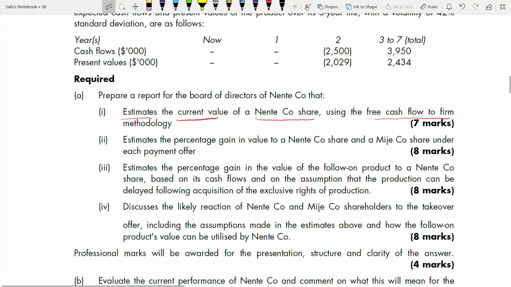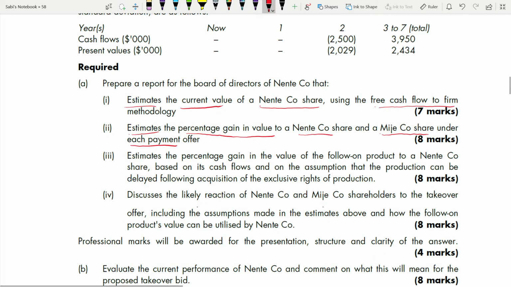Second, estimate the percentage gain in value to Nente share and Major company share under each payment offer. So that means there may be different payment offers. Under each you have to estimate, again this is an estimate calculation. Percentage gain in value to a Nente share and Major share, both, under each payment offer. 8 marks.